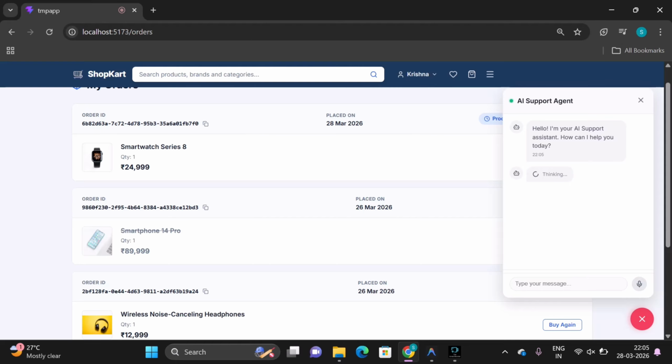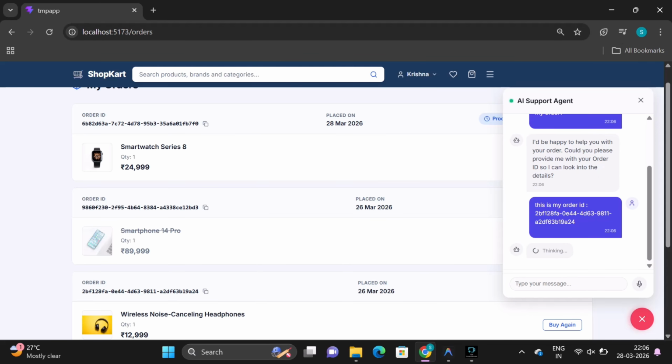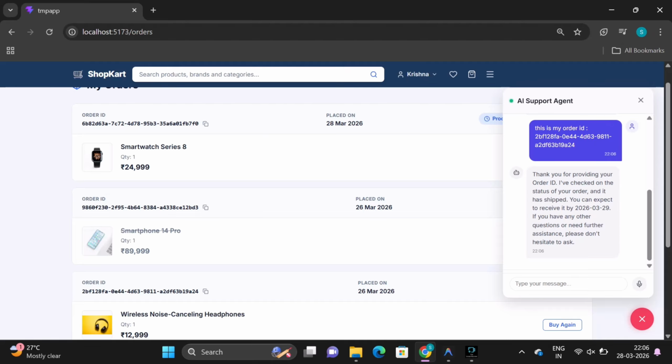So I'll just give a voice command: where is my order, can you help me with my order. So yeah, it has correctly fetched whatever I told it and converted it into a text prompt. So it is asking me for my order ID. So I'll just paste my order ID here and write, yeah, this is my order ID. As we saw, whatever I spoke in the voice command, it gave me the exact command in my front end.